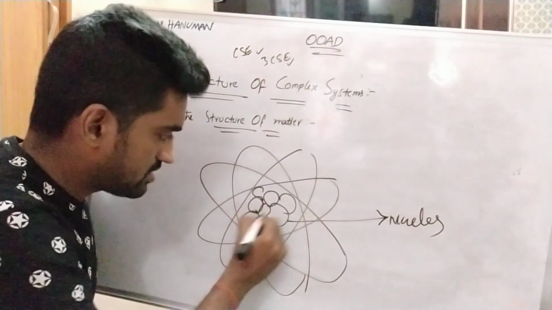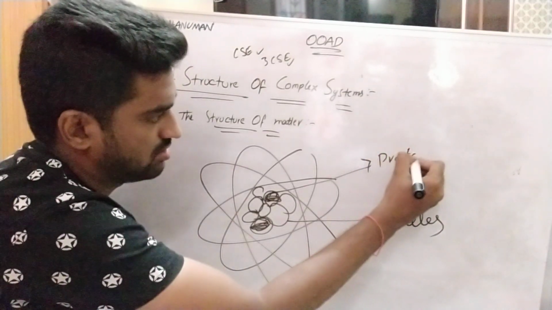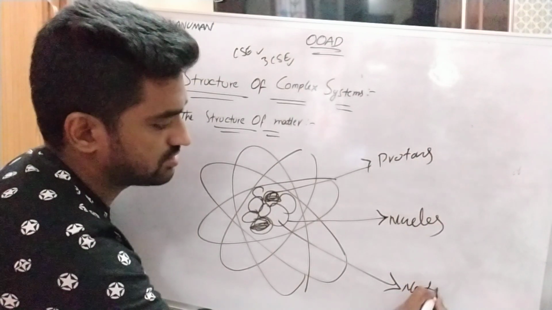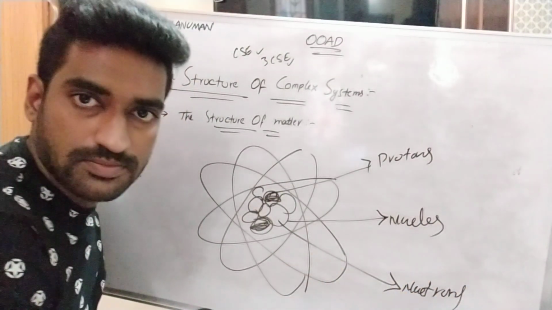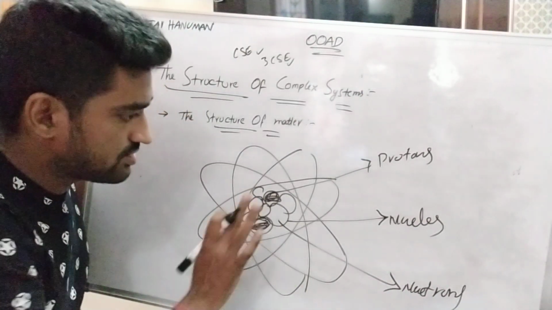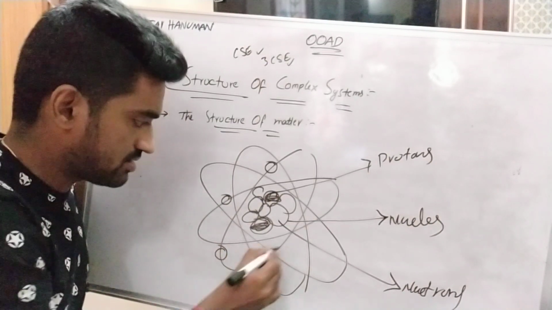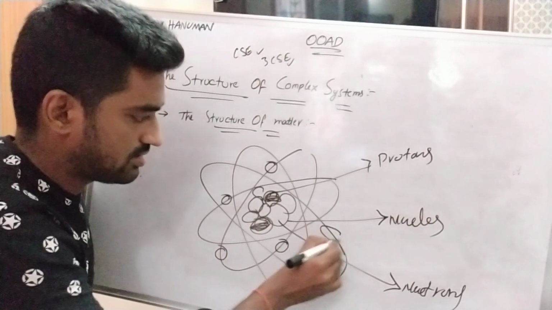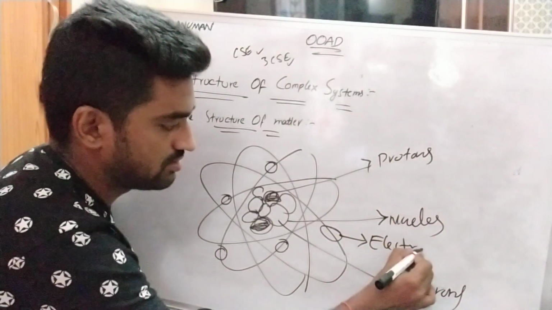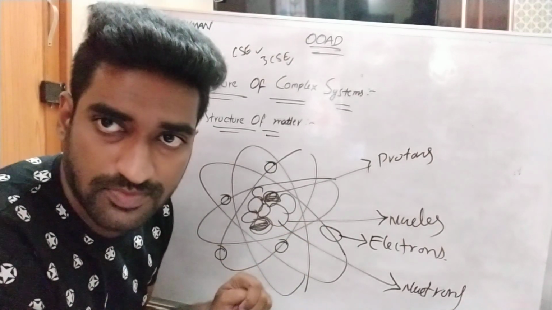This can be considered as protons, and this can be considered as neutrons. Here electrons are directly elementary particles, so I am considering these as the electrons. So this is also one of the complex system structures in physical sciences, right?